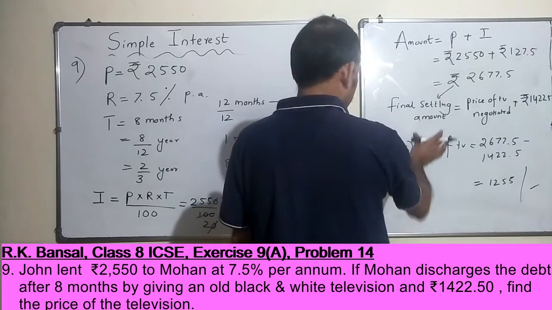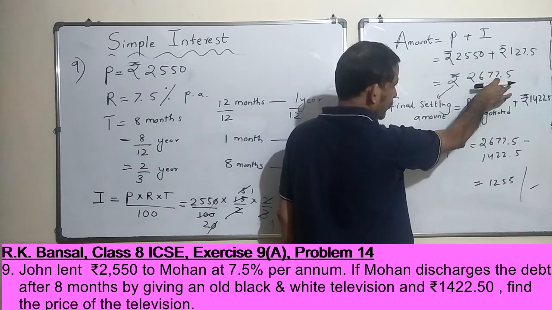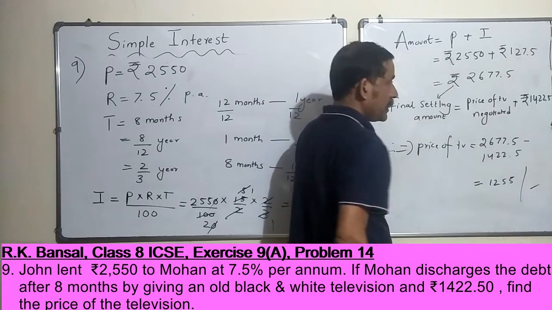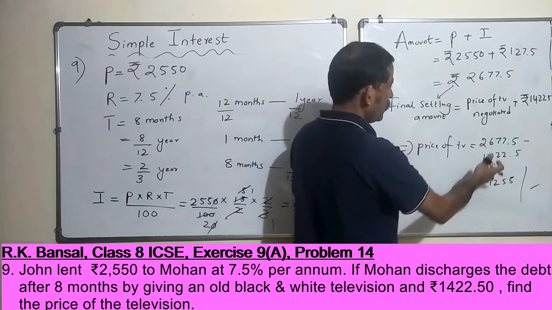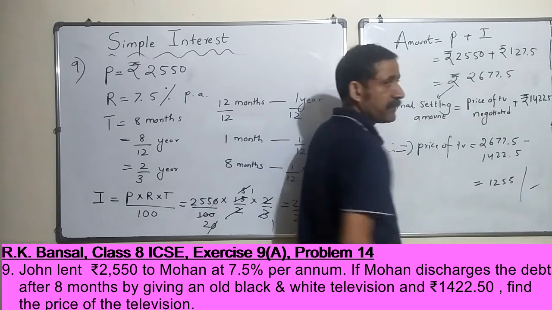So he settled the final amount of 2677.50 by giving the TV and 1422.5. So the price of the TV worked out to be 1255. All right.